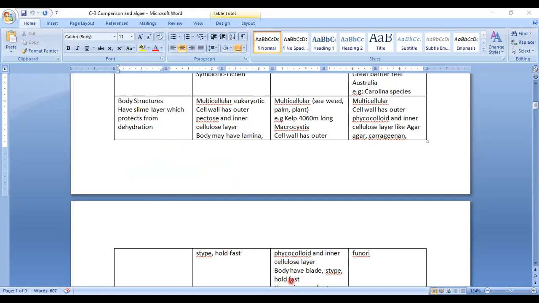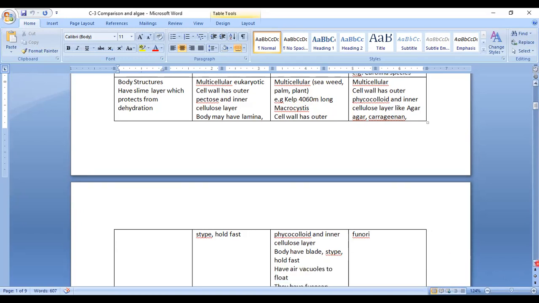Brown algae have a thin kind of filament, that's why we call it blade. They are also multicellular, obviously, as all of them are falling under the plant kingdom. All of them will be multicellular eukaryotic, and they can be very long also. In fact, brown algae can be very, very long. For example, kelp, which is a brown algae, can grow up to 4,000 meters approximately. Okay. In case of Chlorophyceae, the cell wall has pectose and cellulose. In case of brown algae, they have phycocolloid and cellulose.